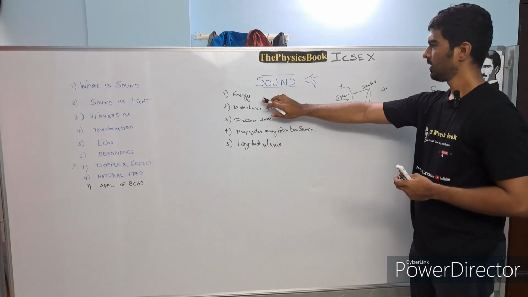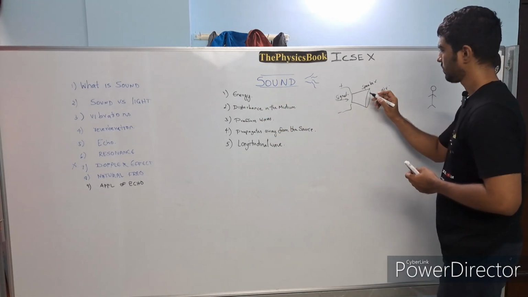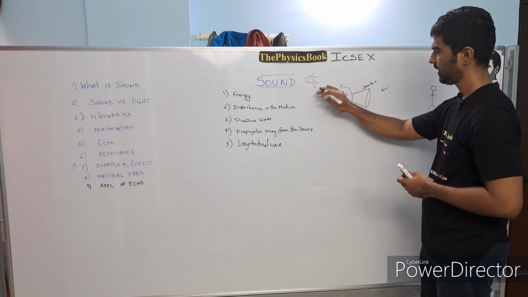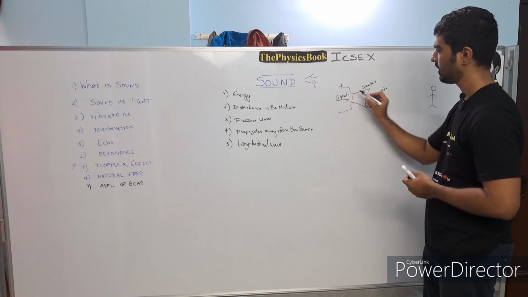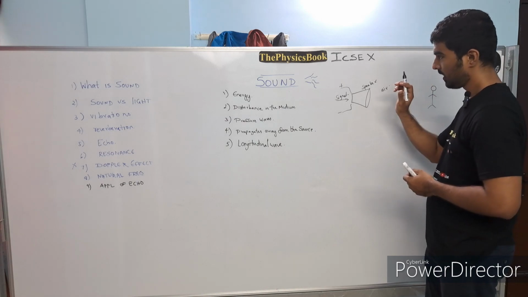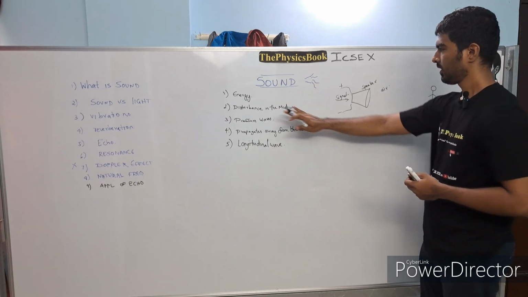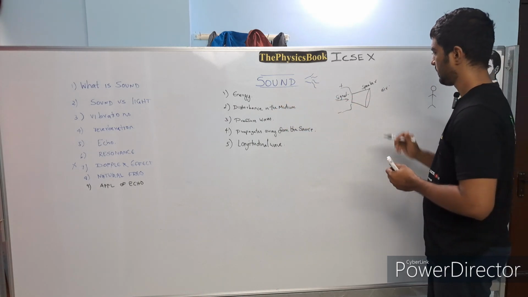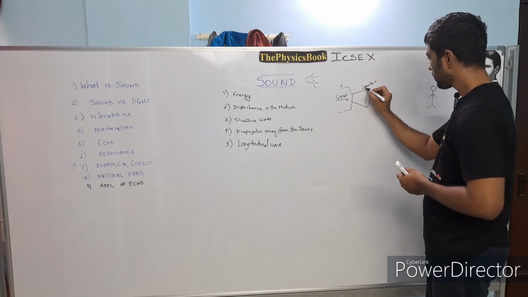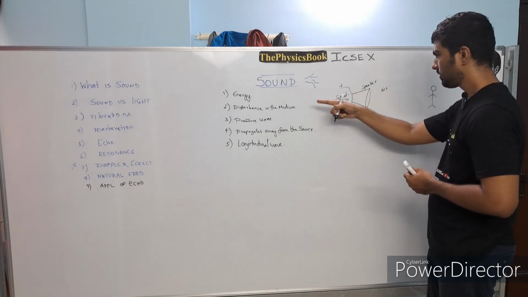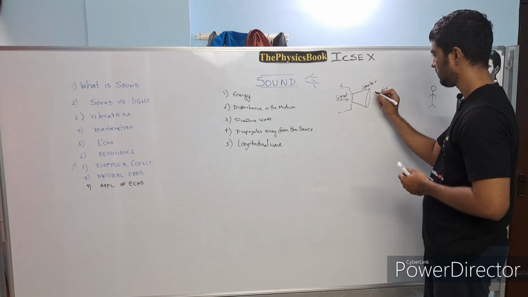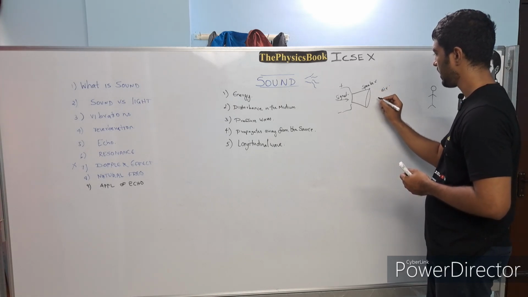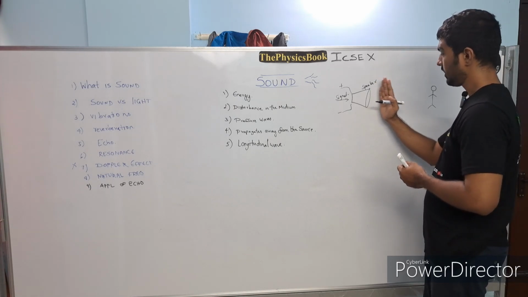Now sound is a form of energy. You are giving electrical energy to this speaker, and part of this electrical energy is getting converted into sound energy. This energy will disturb the air present near the speaker.